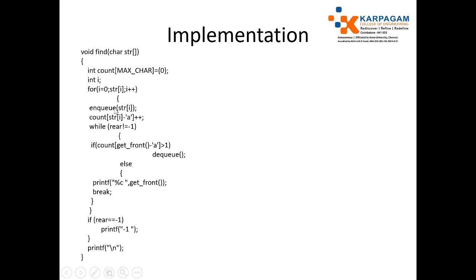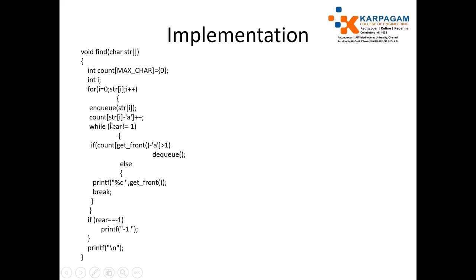So you are entering the character variable. For example, if you are entering a, you are just storing the character a into the queue. The character value a is also stored into the count array, which should be hashed by using a minus a.